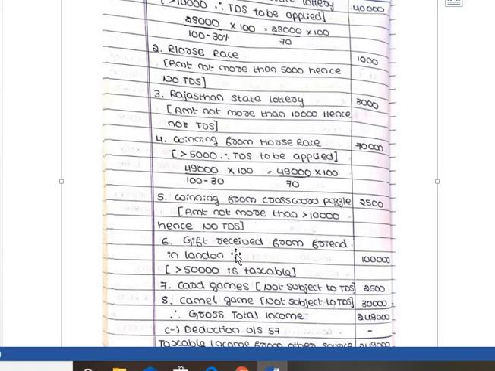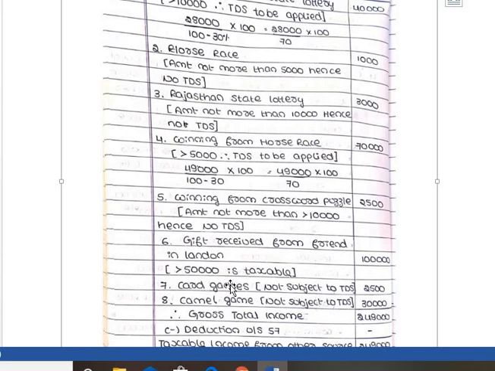Next, gift received from friend in London. We know that if the gift received from a friend is more than 50,000, it is directly taxable. Here the gift received from friend in London is rupees 1 lakh, obviously more than 50,000, so it is directly taxable. The entire 1 lakh is taxable. Next, winning from card games, rupees 2,500.